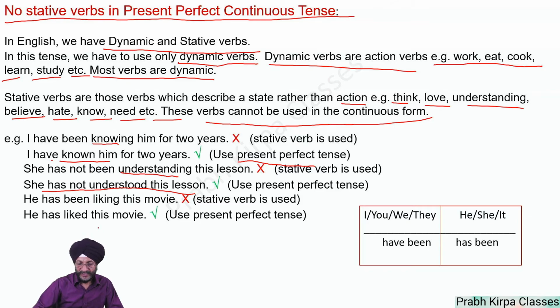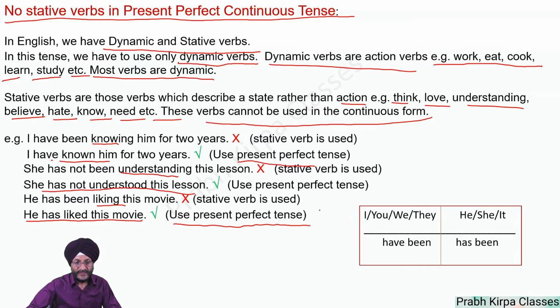Next, he has been liking this video. Like is a stative verb, so this sentence is again wrong. And the correct sentence will be, he has liked this movie. We will make this sentence present perfect tense.